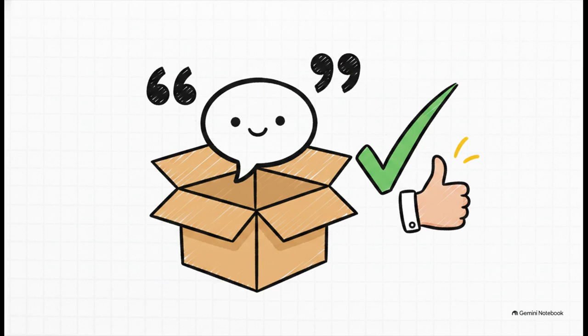The correct answer is a string. Yep, because the word hello is made of text characters, you absolutely must use a string data type. And as for a clear variable name, you could use something simple and descriptive like greeting, so the full line of code would just be greeting equals hello. Remember, greeting is a way better container name than just using some random letter. If you got both parts of that right, great job. You've got a really solid grip on these basics.